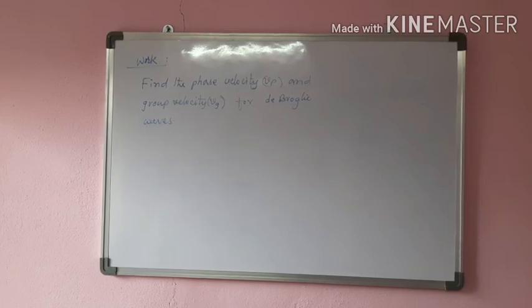Now there is a worksheet problem. Find the phase velocity and the group velocity for de Broglie waves.